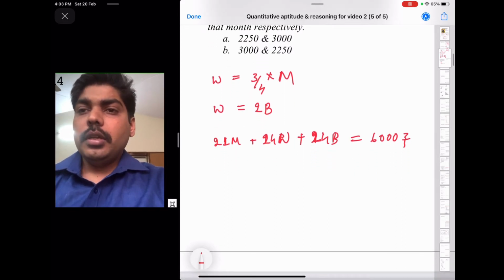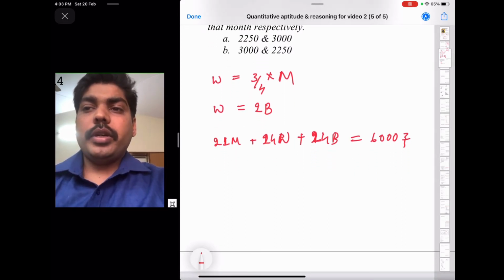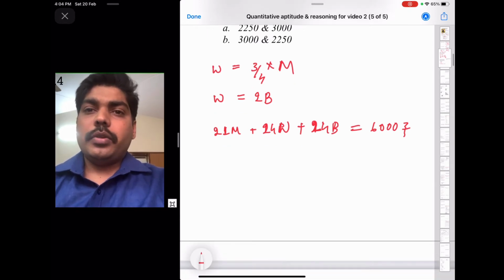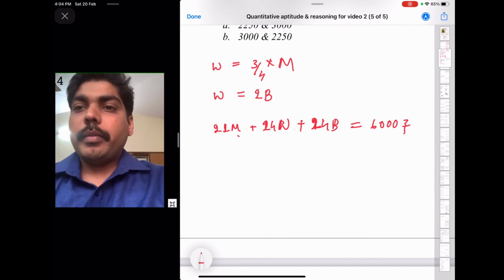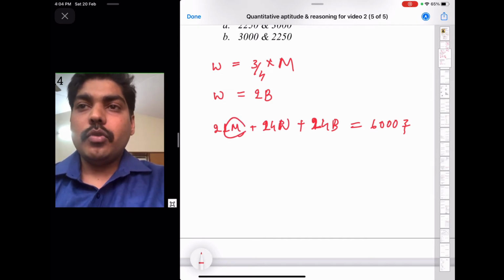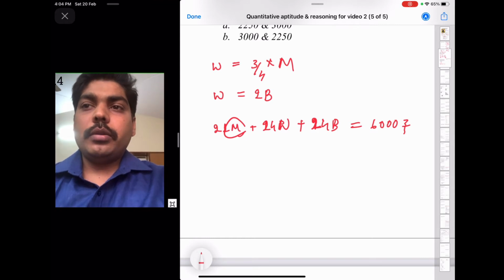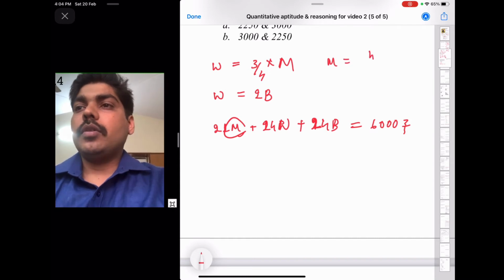Now if you see, 21M plus 24W plus 24B is equal to 6,000 rupees. Now you can solve this. How? Man can be written in terms of woman. So woman is equal to 3/4 of man, so man, M, is equal to 4/3 of woman.